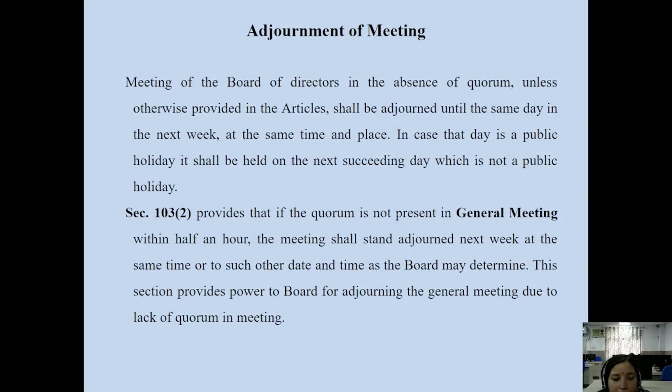The meaning is that as per section 103 subsection 2 of the Companies Act 2013, if the quorum is not present in general meetings of the company within half an hour, we wait half an hour. Suppose the meeting time is 10 o'clock, so we can wait till 10:30. If till 10:30 members are not present as required to conduct the meeting, the meeting shall stand adjourned. That is a condition. We have to wait half an hour for the members to join the meeting.